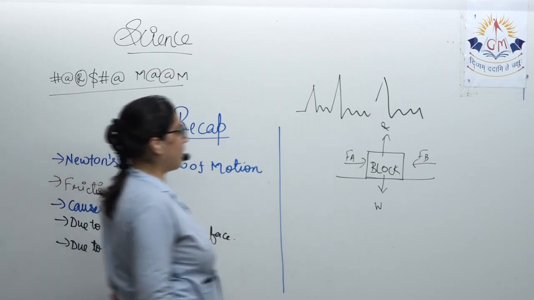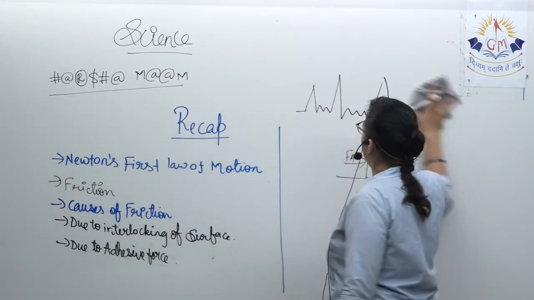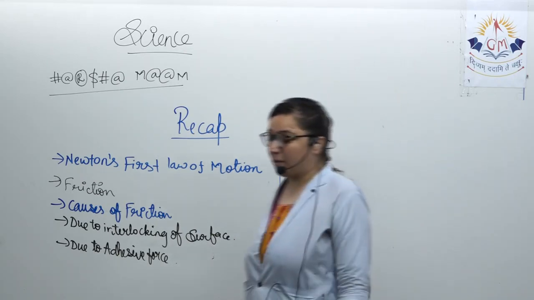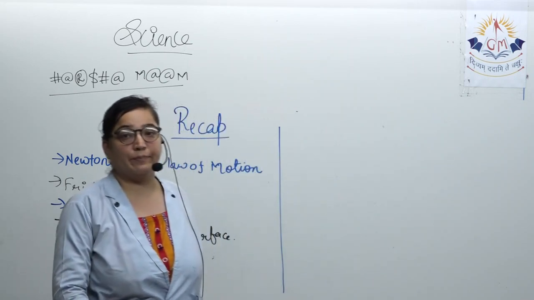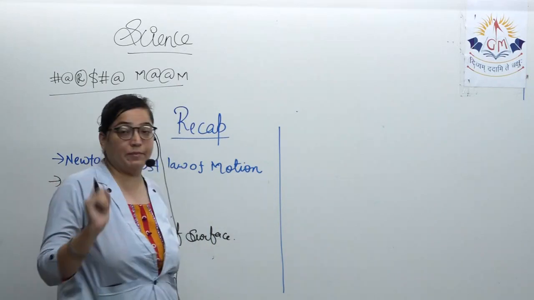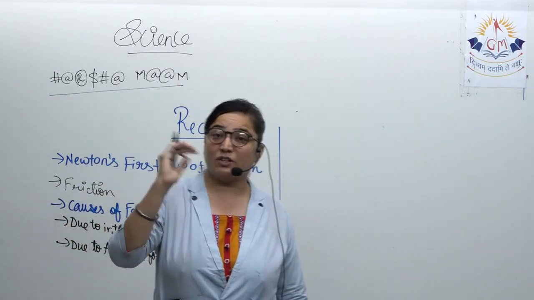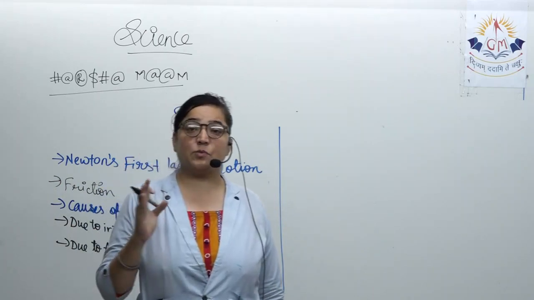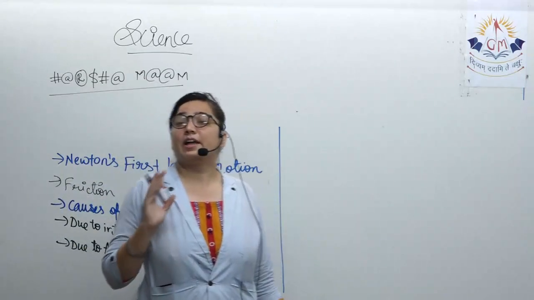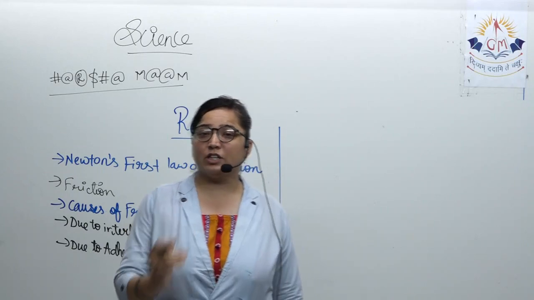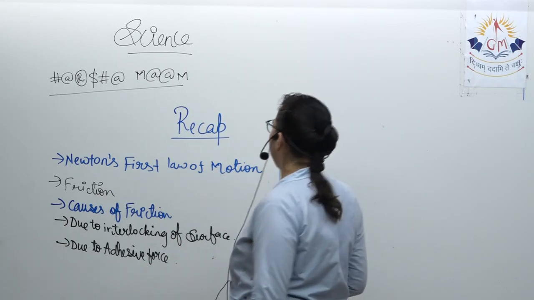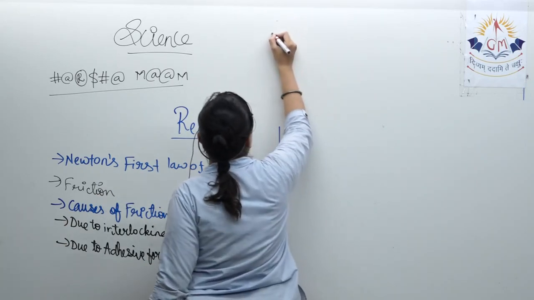Then comes the next part, that is due to adhesive force. Now, what is adhesive force? We already know that these hills and valleys have some substances already attached to them. Which are those substances? They are the atoms and molecules present on the surface, which are responsible for the electrostatic force of attraction, which increases friction or reduces motion, thereby generating friction. Then we discussed the factors which are affecting friction.